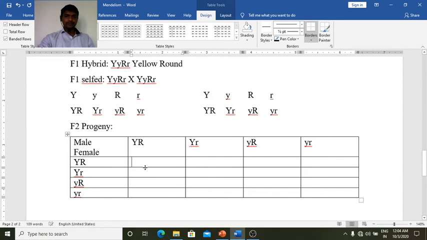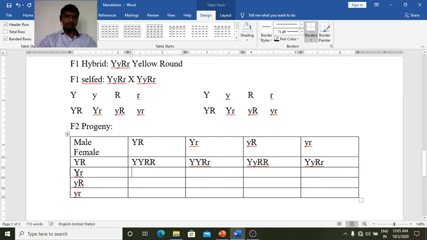Now we get the combinations. This capital YR combined with another capital YR gives the genotype capital YY, capital RR. Here capital YY, capital R small r. Here capital Y small r, capital R capital R. Now here capital Y, capital R, small r.